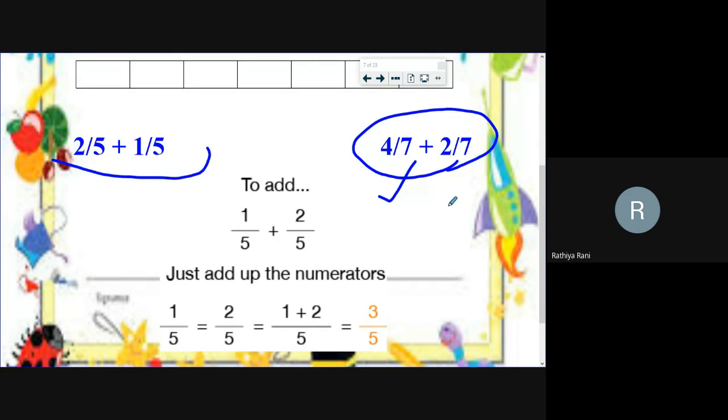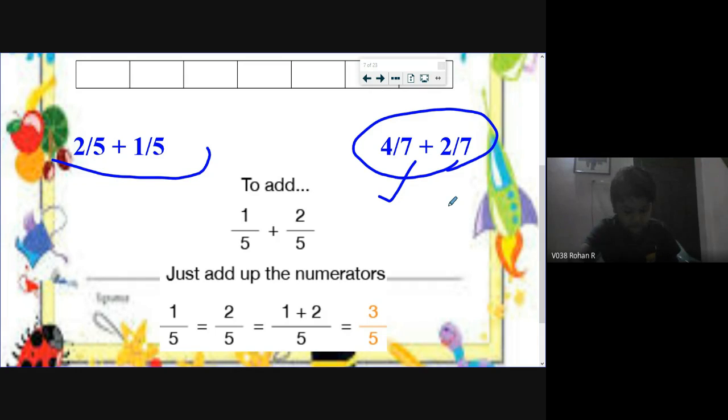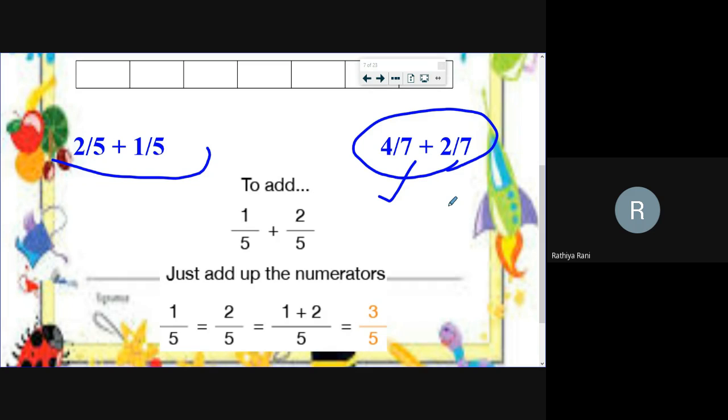So after you complete, show your note. Completed. Yes, very good, Rohan. So show your note, Rohan.